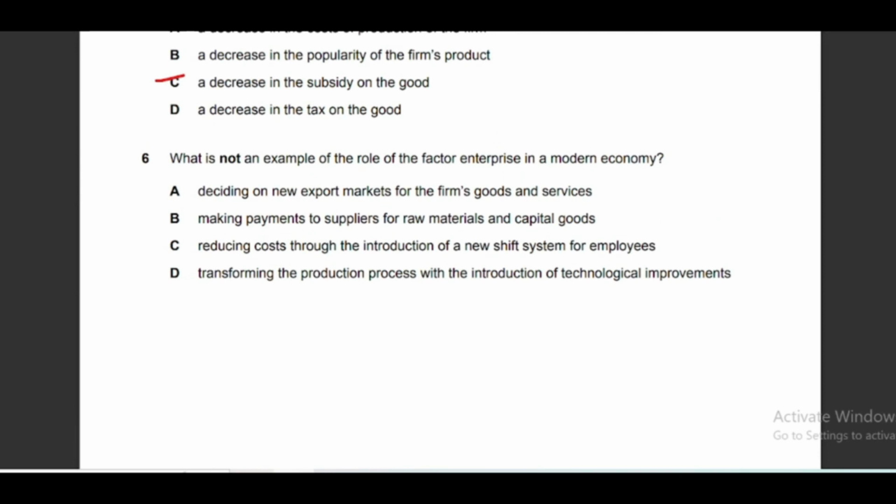Moving to question number 6, what is not an example of... so you have to focus on this word not, because generally students ignore this word. What is not an example of the role of the factor enterprise in a modern economy? Enterprise is basically the risk taking ability. There are 4 factors of production: land, labor, capital and enterprise.